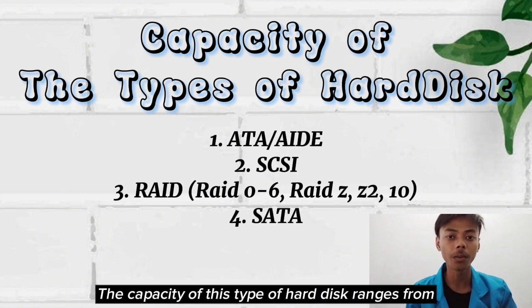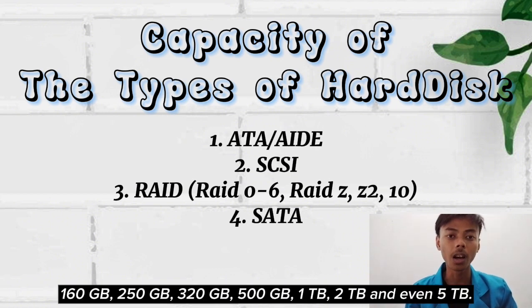The capacity of this type of hard disk ranges from 160, 250, 320, 500, 1 terabyte, 2 terabyte, and even 5 terabyte.